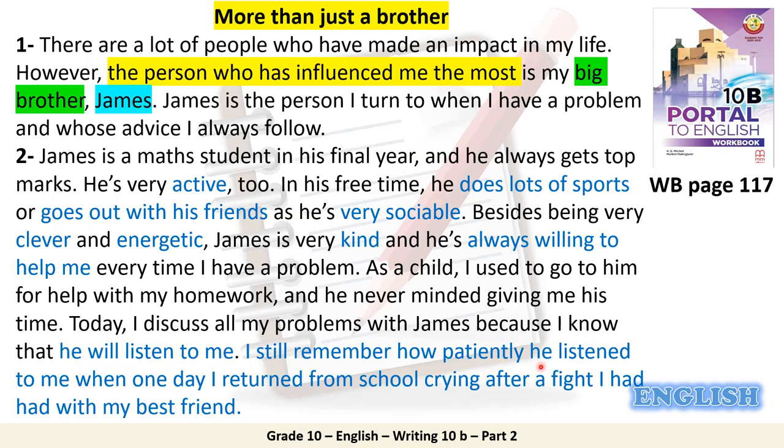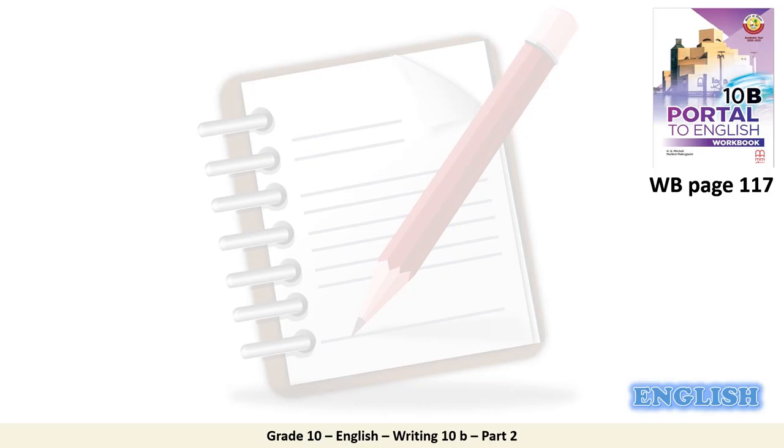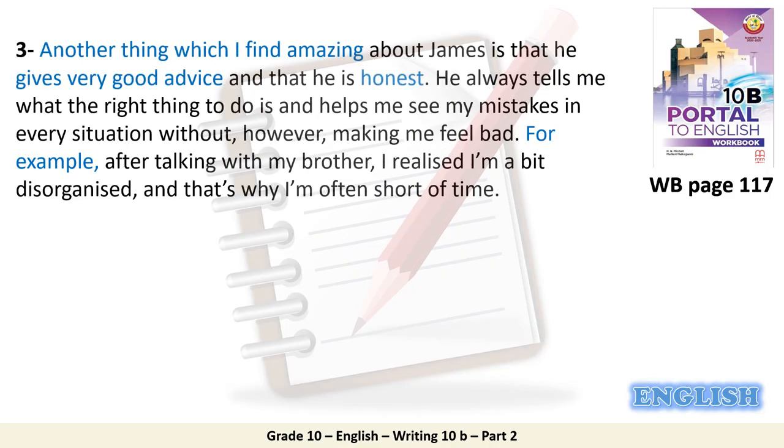I still remember how patiently he listened to me when one day I returned from school crying after a fight I had had with my best friend. So what did we do in paragraph 2? We mentioned a lot of adjectives like active, clever, energetic, etc. Okay, we mentioned what kinds of hobbies he likes. And we mentioned one incident that happened between me and him, and that was a good one. Now, paragraph 3. Let's have a look.